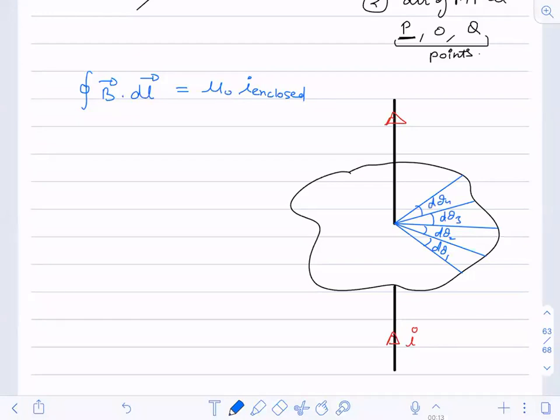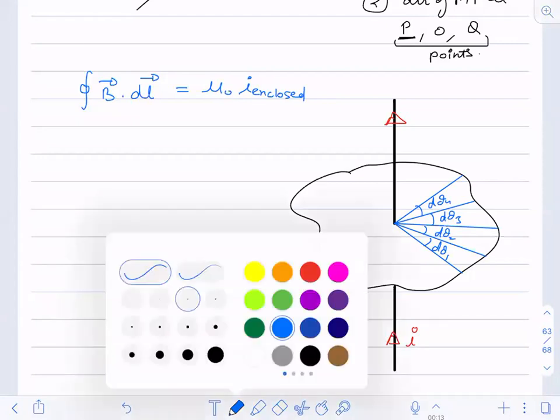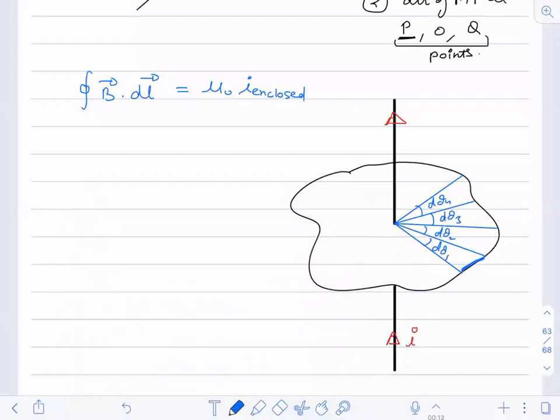So this is the angle subtended by the portions. Now, if you can see this portion, this portion over here, this portion here, and this portion over here, four different portions.